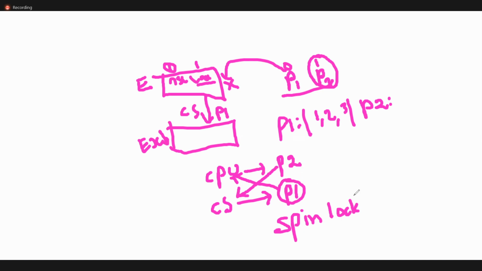This is called spin lock. That means this is running state. Yes or no? P1 is in running state, P2 is executing on the CPU, spinning. Okay, so that's why we call it spin lock. We call it deadlock when both processes are waiting, meaning both processes are blocked. Don't forget this one: the difference between spin lock and deadlock. P2 is in the ready state, in the ready queue, and P1 is in running state. These two are not in blocked state. Okay, that's why this is called spin lock.